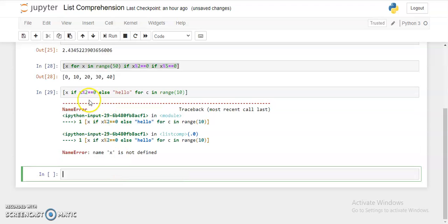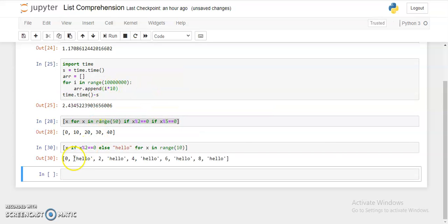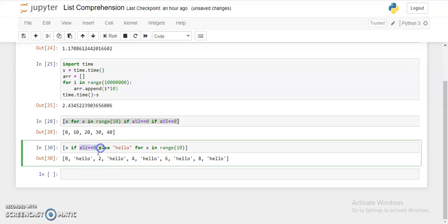Yes, okay, there's some issue, it should be x. So you can see all the even numbers were substituted by the value x, and all the odd numbers are substituted by hello.